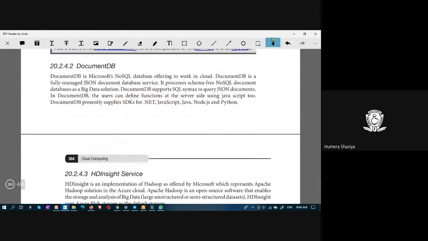DocumentDB is a Microsoft NoSQL database offering. DocumentDB is a fully managed JSON document database service. Okay, and it processes schema-free NoSQL documents as a big data solution. This DocumentDB supports SQL syntax to query JSON documents,